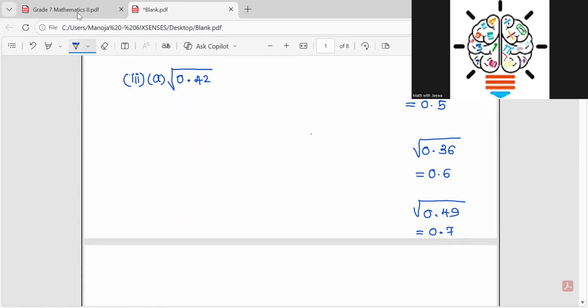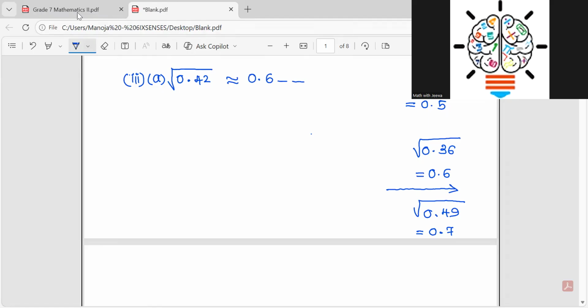Now, whatever number they have given, 0.42, it should be in between here, right? So approximately this should be more than 0.6, but we don't know exactly up to what decimal, so you just keep it like this, 0.6 something. We don't know that something, right?